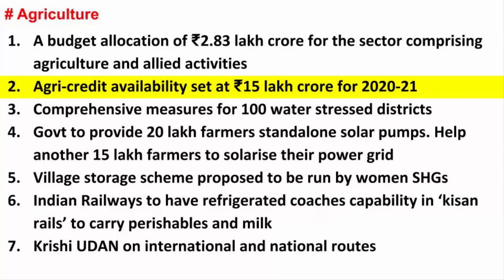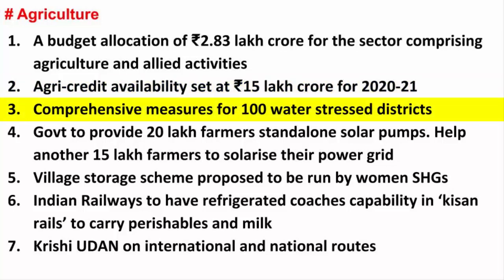Pradhan Mantri Kisan scheme was launched, through which all small and marginal farmers will get up to Rs 6,000 per year as minimum income support. The fund is directly transferred to the bank accounts of the beneficiaries. All those beneficiaries are also eligible for the Kisan credit card loan. It is for them the government has made Rs 15 lakh crore available as agricultural credit.